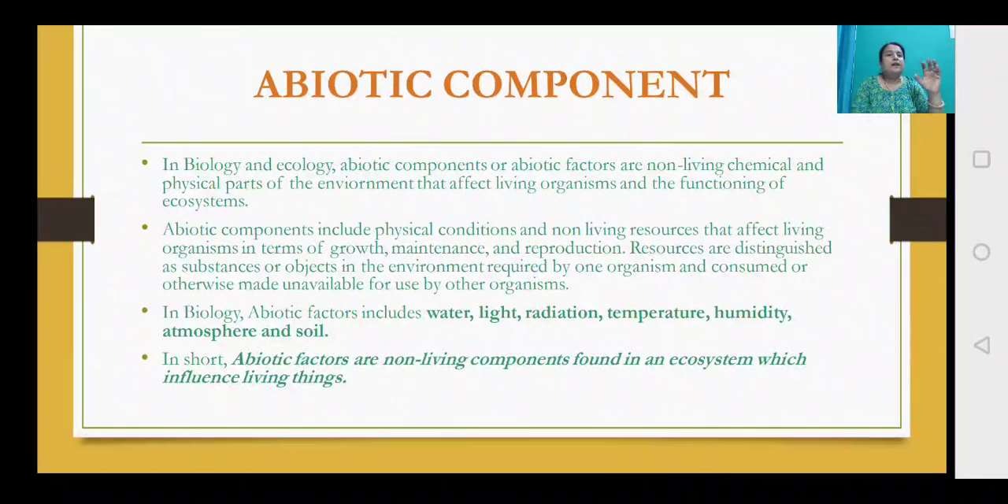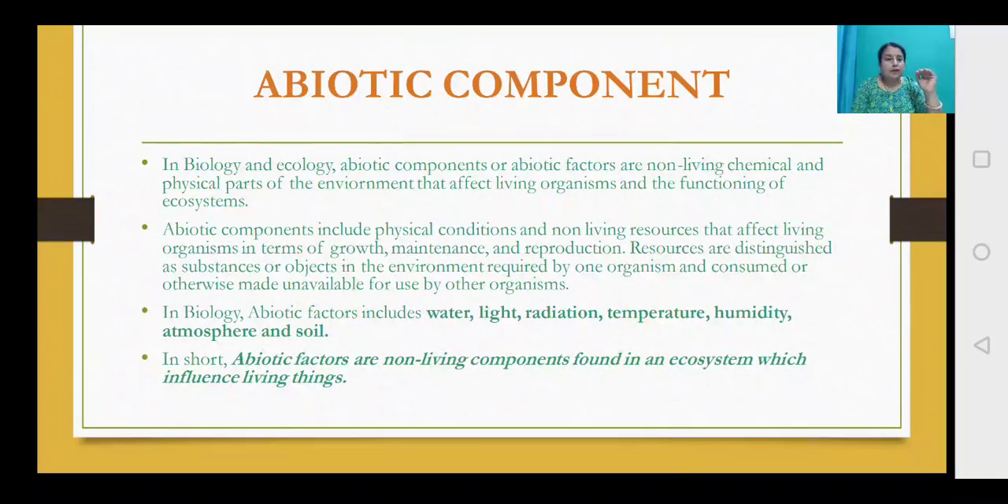The abiotic components include physical conditions and non-living resources that affect living organisms in terms of growth, maintenance and reproduction. Resources are distinguished as substances or objects in the environment required by one organism and consumed or otherwise made unavailable for use by other organisms. In biology, abiotic factors include water, light, radiation, temperature, humidity, atmosphere and soil. These are all the non-living factors of the environment.